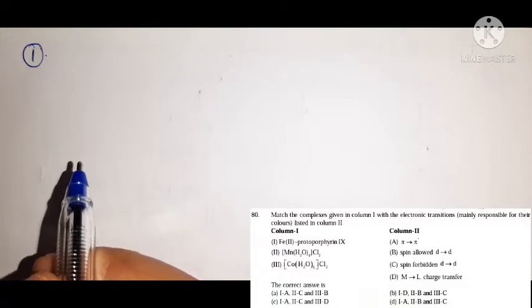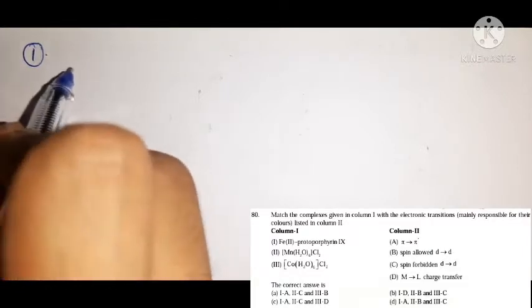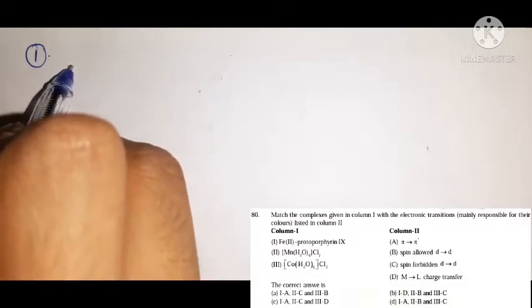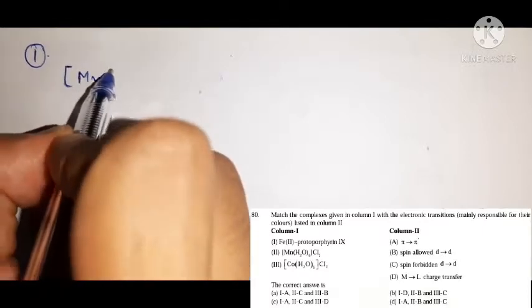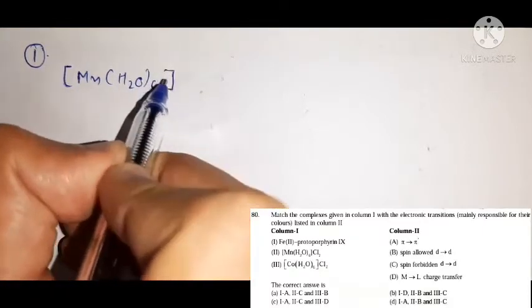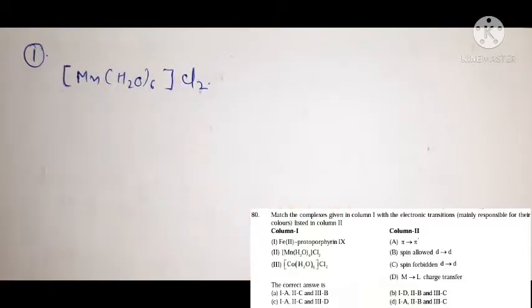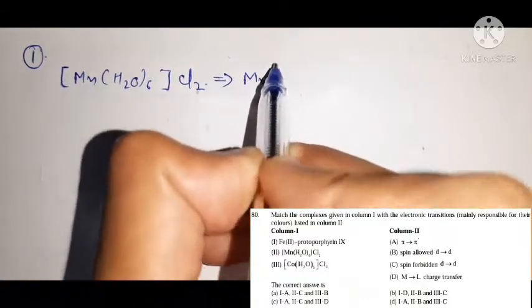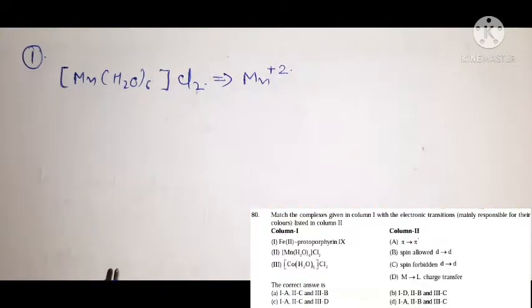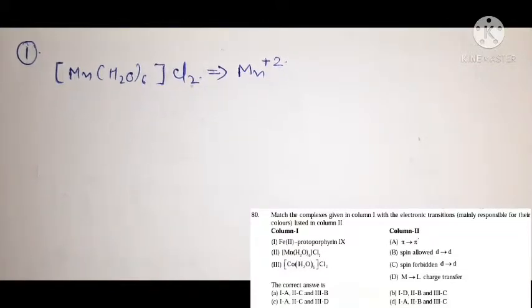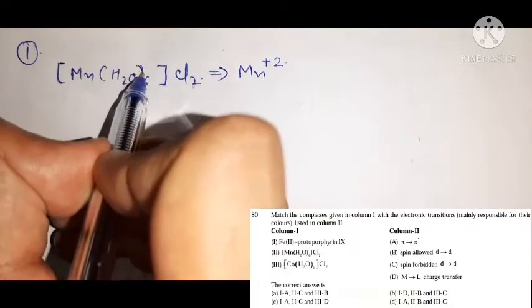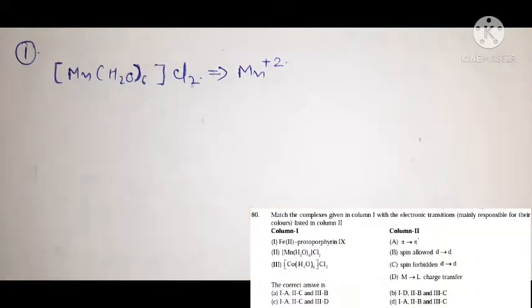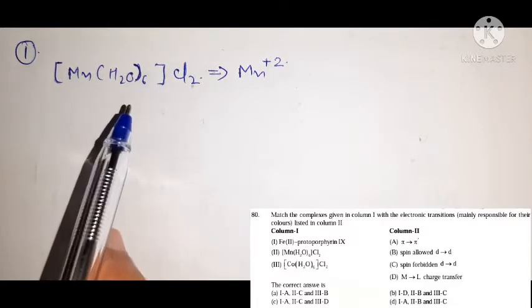Now see friends, first of all we talk about the complex second and third. In this complex we have Mn(H2O)6 Cl2. Okay, that means in this complex the manganese is present in +2 oxidation state. Understand? And you know very well that H2O acts as a weak field ligand. That means this complex is a high spin complex.